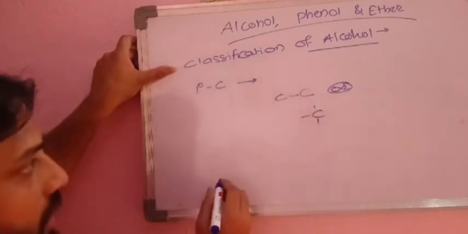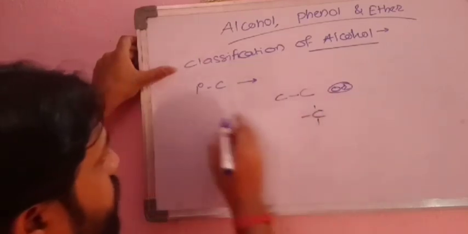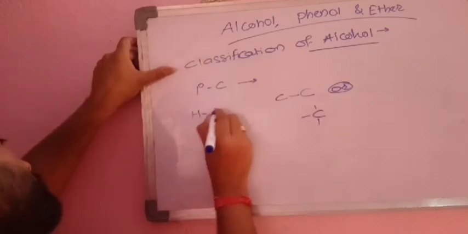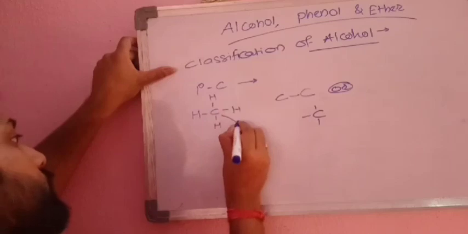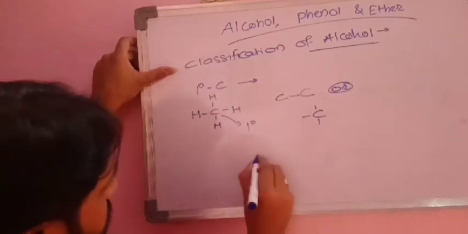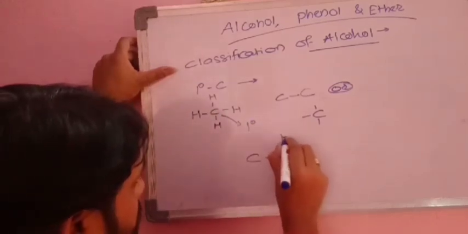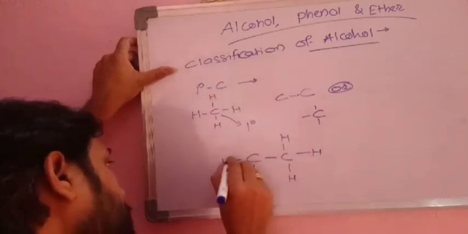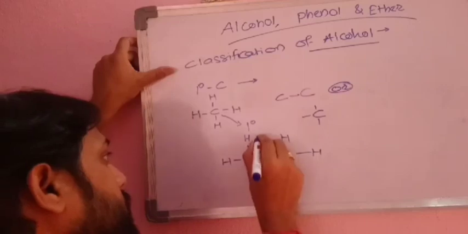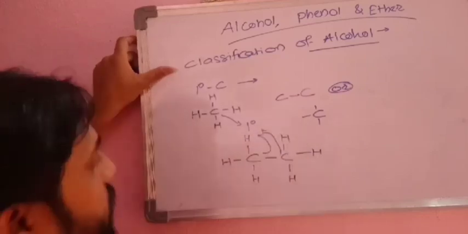This is called primary carbon. For example, if I write C-H-H-H, this comes under primary carbon, as well as carbon-carbon with H, H, H, H, H, H. So this is also primary carbon, this is also primary carbon.